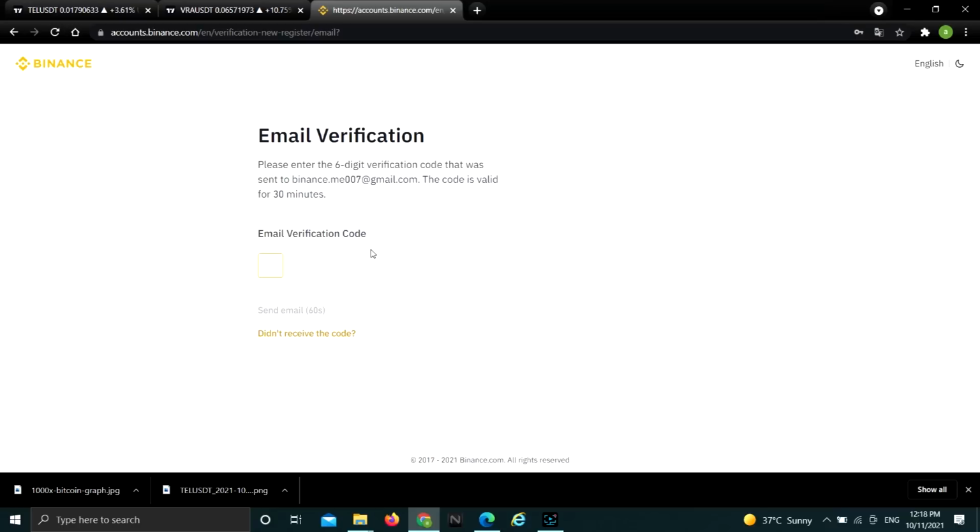They will send you a verification code to your email address, or if you've chosen to register using your mobile phone, they will send you an SMS message to your mobile phone. So you just need to enter that verification code that you've received. Well, in my case, it's 856396. You need to write it down, and after that, it will